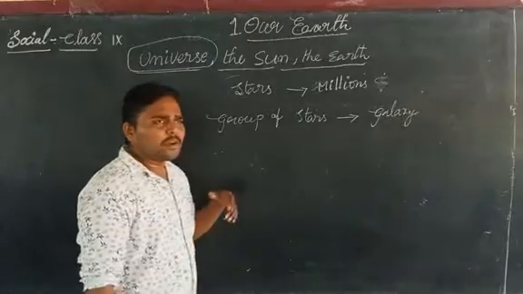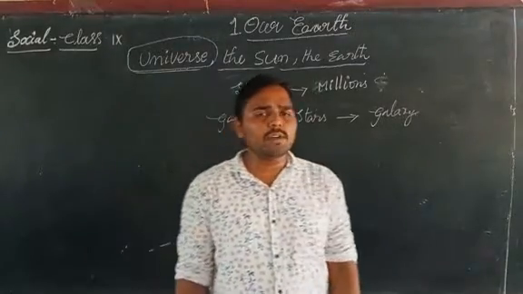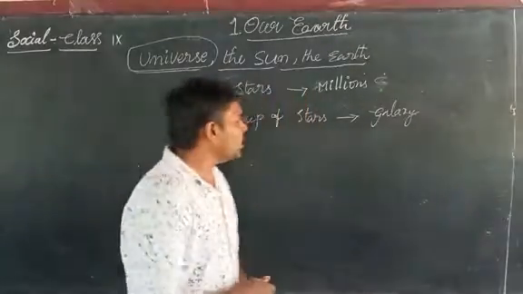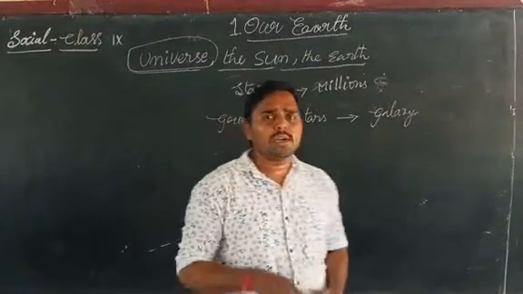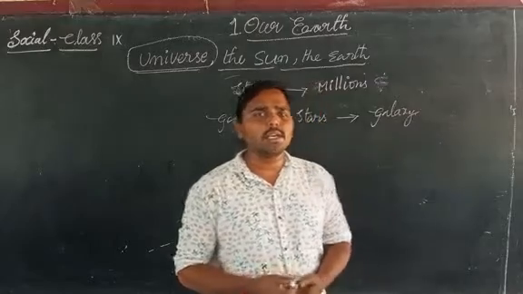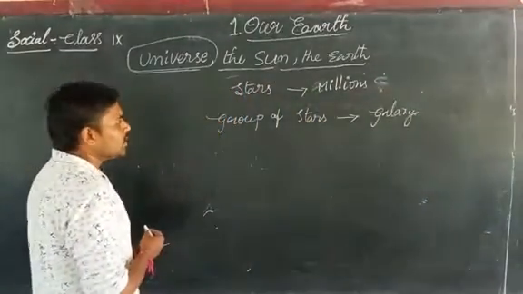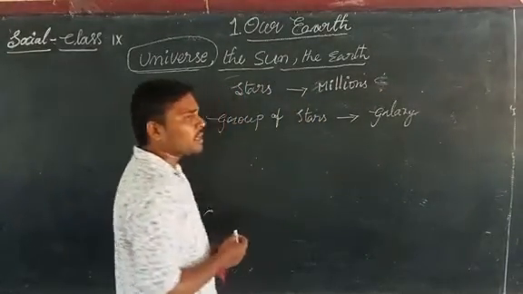About 100 years ago, people wondered how these stars evolved, or how these stars were formed in space.